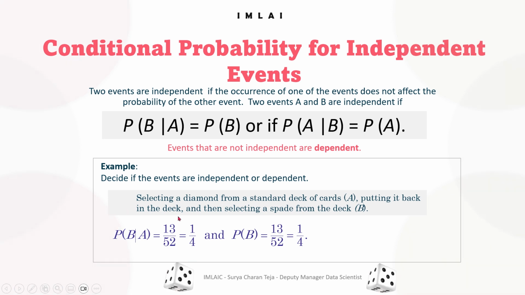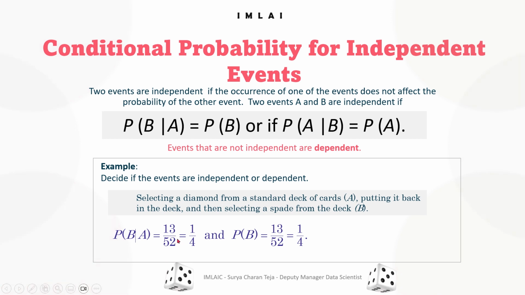This is deck of cards A, this is deck of cards B. These are completely independent events.